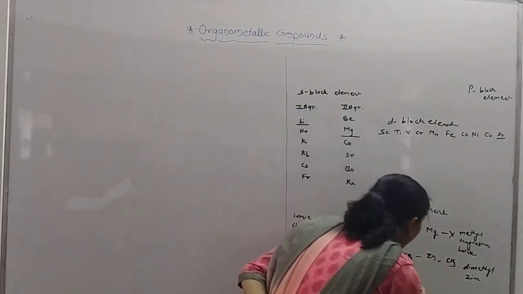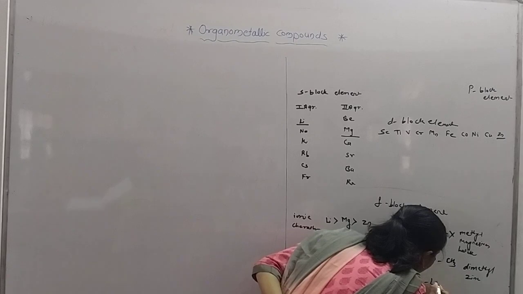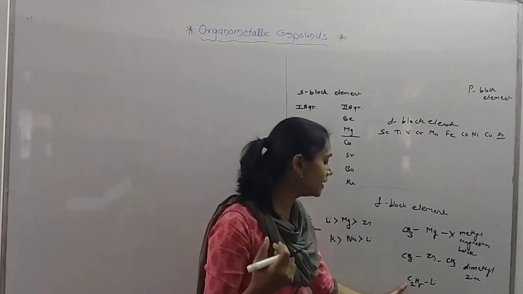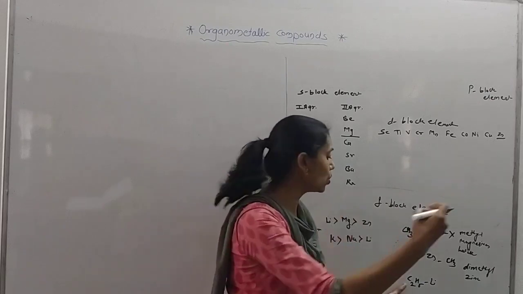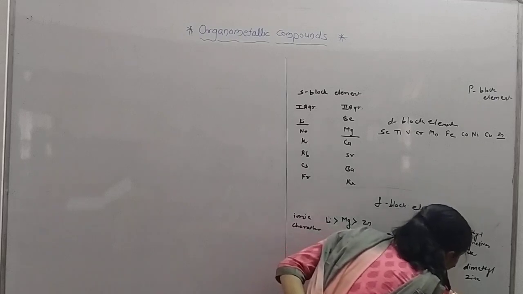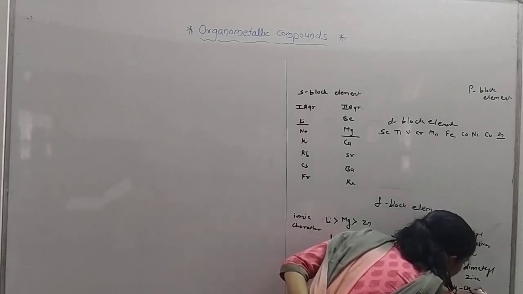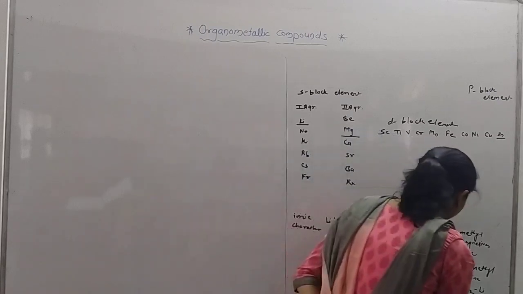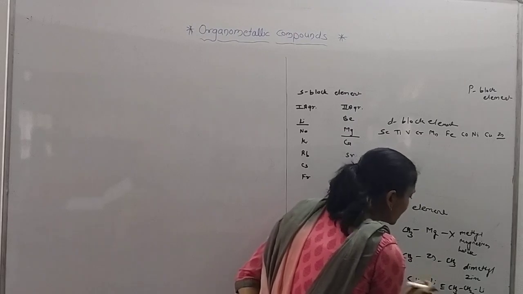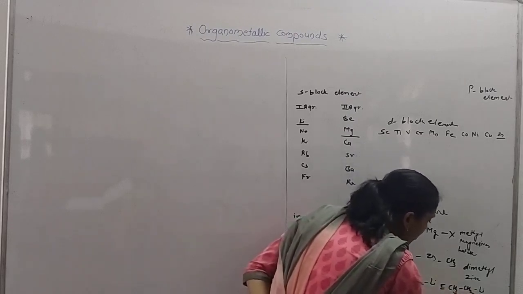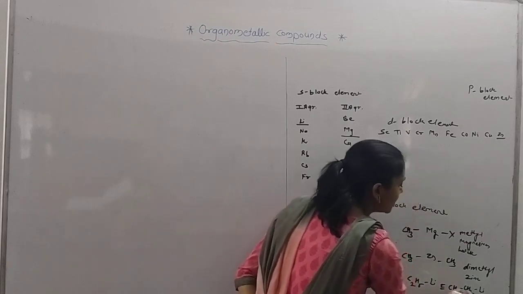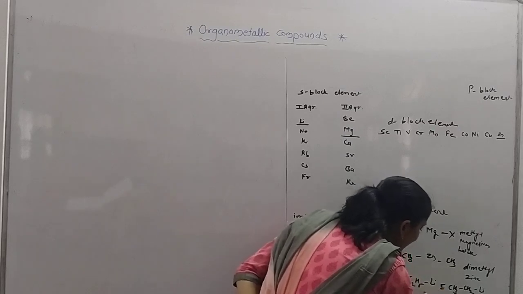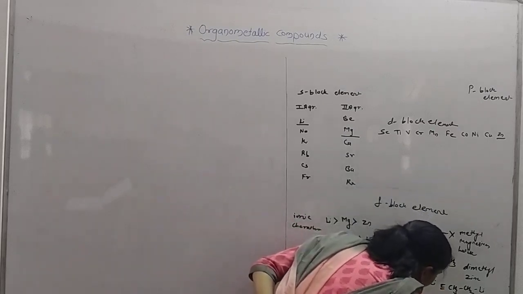Now lithium. We take another example: C2H5Li. This is the ethyl group. We can write it like this also, CH3CH2Li. Both are the same. This means ethyl, and this is also ethyl. It's actually written in the molecular form C2H5. Here we do not directly write the structural form. We write the molecular formula and the metal ion. So it's ethyl lithium.